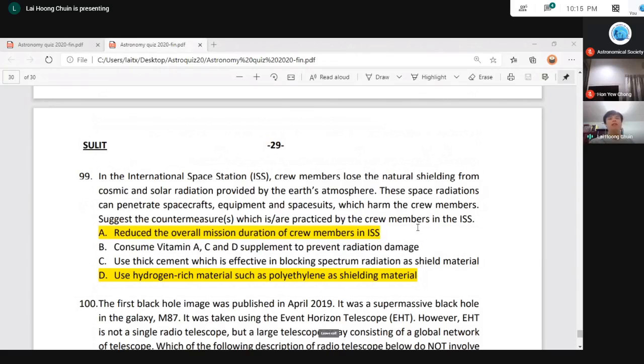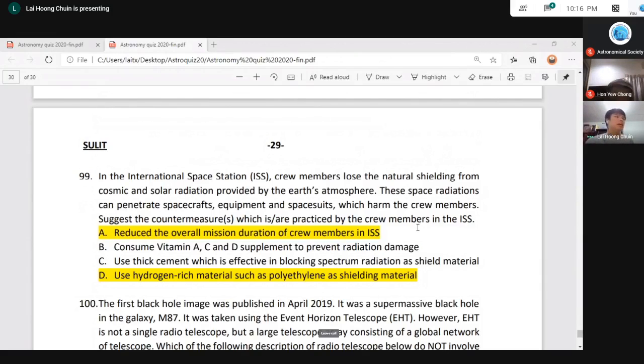But astronauts in the ISS, it's not healthy or good to be directly exposed to the sunlight, because on Earth, when we are exposed to the sunlight, we have the atmosphere which filters away all the harmful gamma rays, all the harmful rays from the sun.